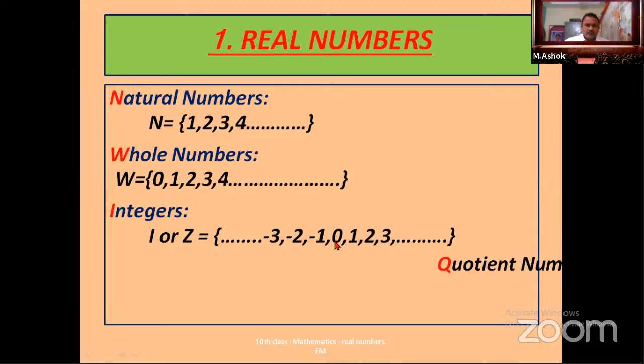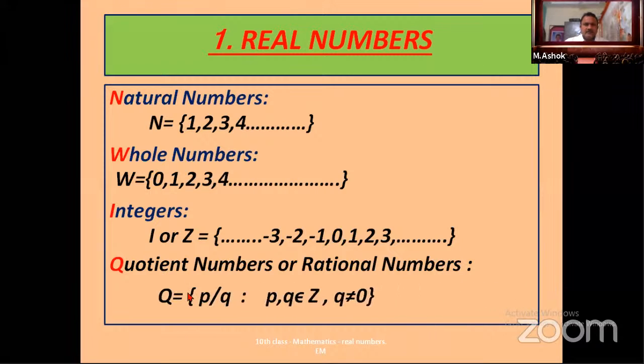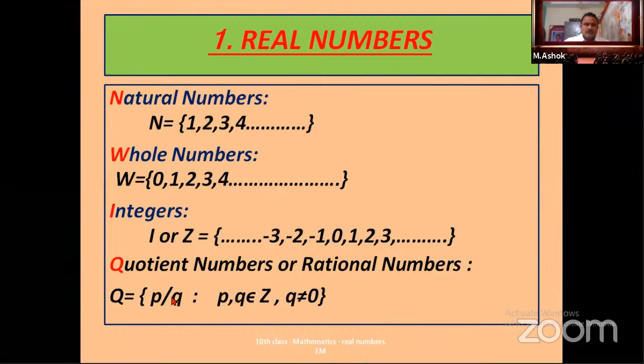Coming to the next one. Quotient numbers, simply, we know very well, are rational numbers. This number system is indicated with the letter Q. We have discussed rational numbers in 9th class. What are rational numbers? These are numbers in the form of P by Q, where P and Q are integers and Q is not equal to 0.